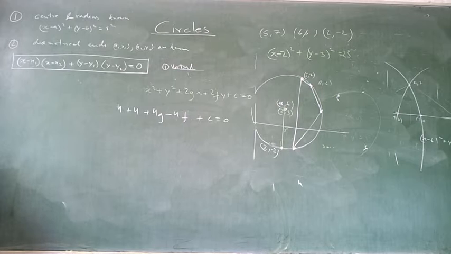Find the equation of a circle which passes through the center of one of the given circles. An unknown circle will pass through the center of a given circle and it should be concentric with another given circle. Okay?